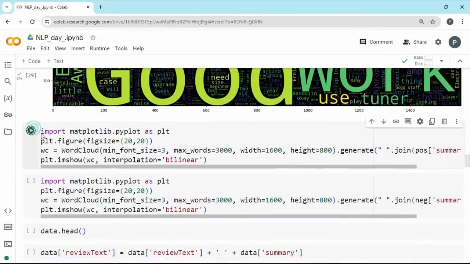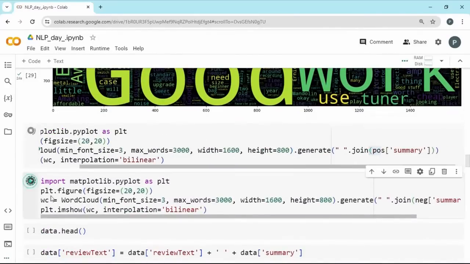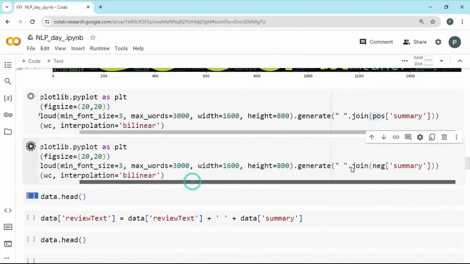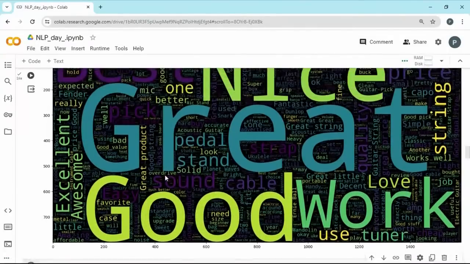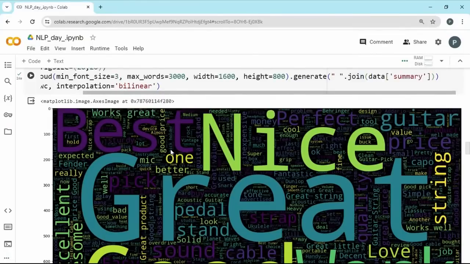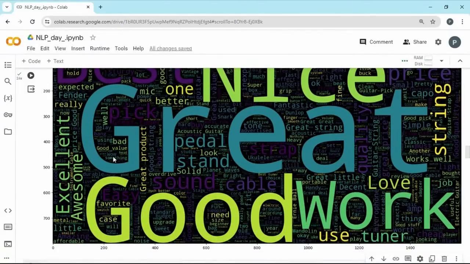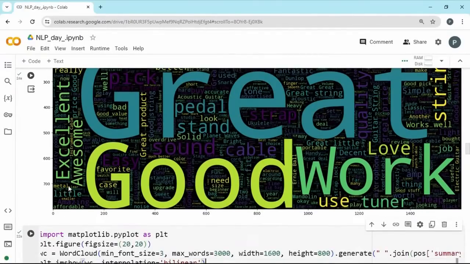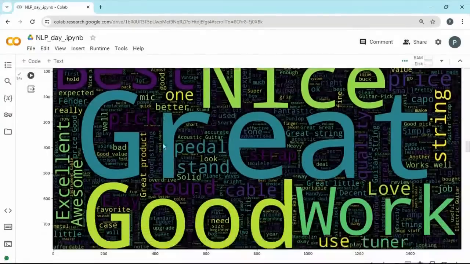Similarly, we are going to pick the positive summary and the negative summary as well. Let us see the positive and negative summary. Let's give it time to generate. In the meantime, let us explore this further. Can we find any other musical instrument names here? We have the word tuner. Okay, fine. Maybe metal is there. It's a summary, so maybe if you look at the review text, you may get more.